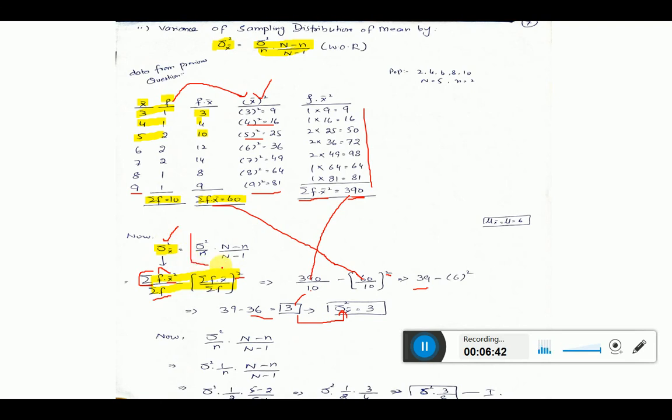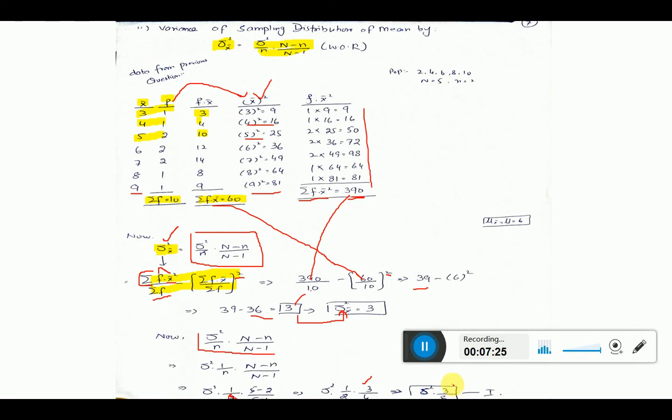Now I'm going to move toward the next formula, the right hand side, which is sigma square divided by n into capital N minus n divided by capital N minus 1. Again I have mentioned the formula here. First put the values in this formula. I don't have the sigma square value, I have to calculate it manually. Here is 1 by n, that is sample size small n, 2, taken from the question. 5 is the size of your population data, minus 2 divided by 5 minus 1. So 1 by 2, 5 minus 2 is equal to 3, and 5 minus 1 is equal to 4. So variance is equal to 3 divided by 8 times sigma square.